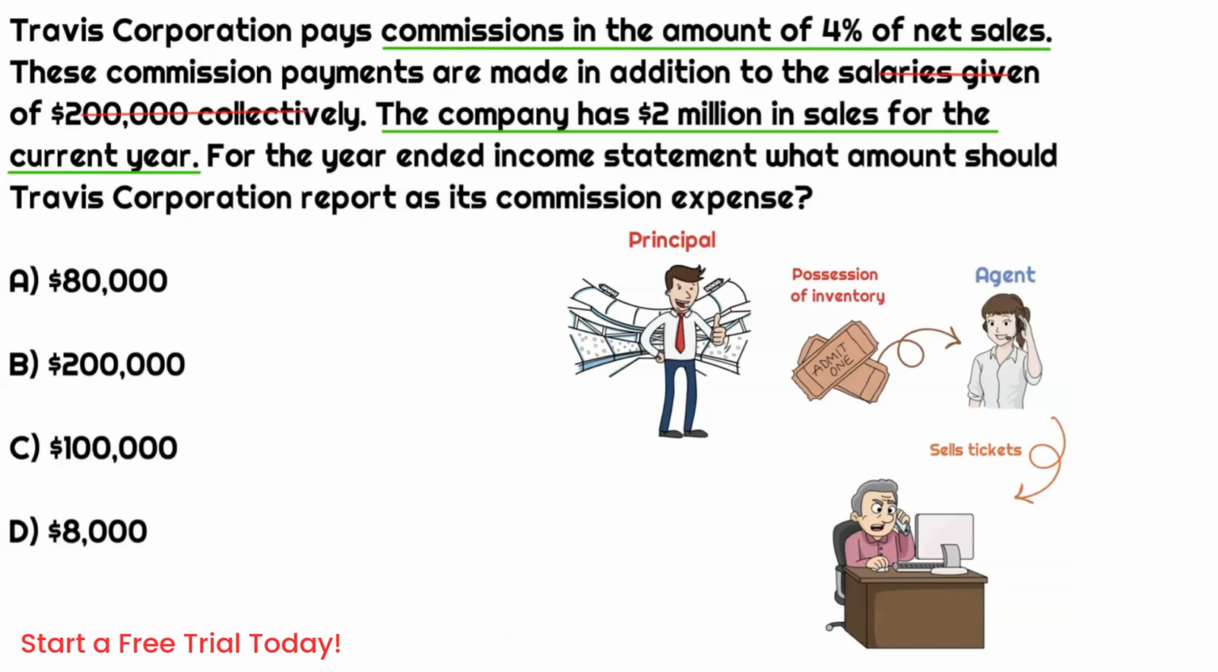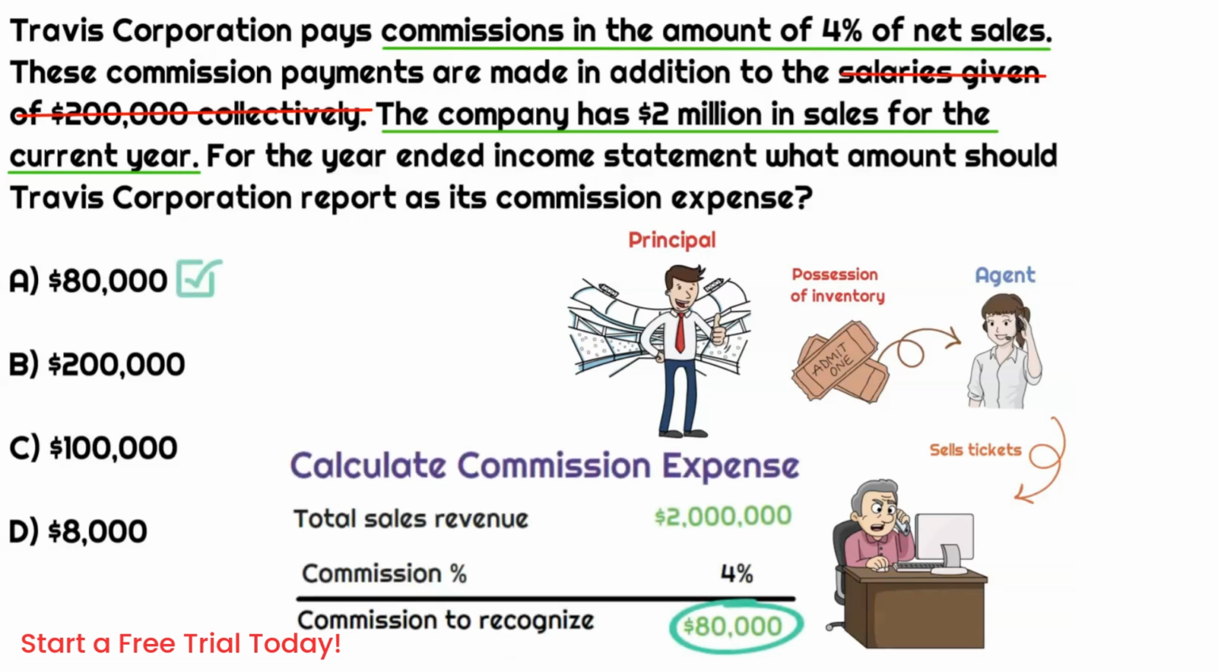At the end of the day, the $200,000 in salaries will not have to do with the total commission expense. That is a pure variable expense. So we're simply going to take the 4% and multiply it by the $2 million in total sales, which is going to give us an $80,000 commission expense that would be reported.